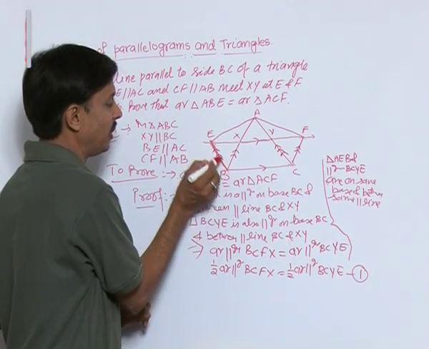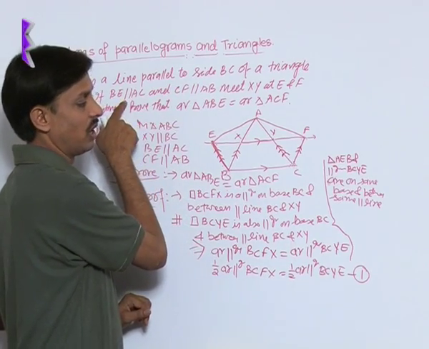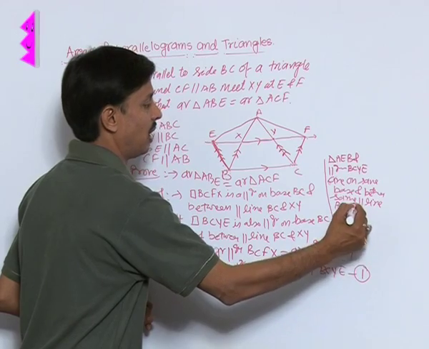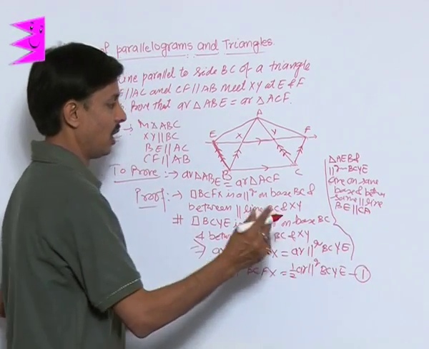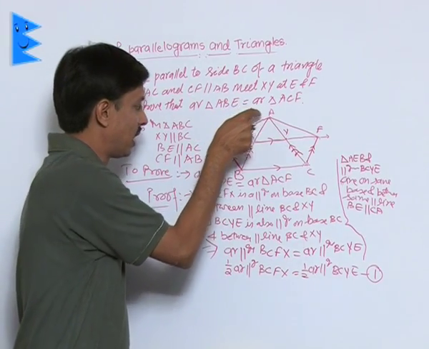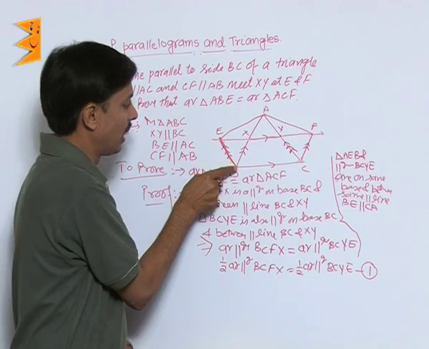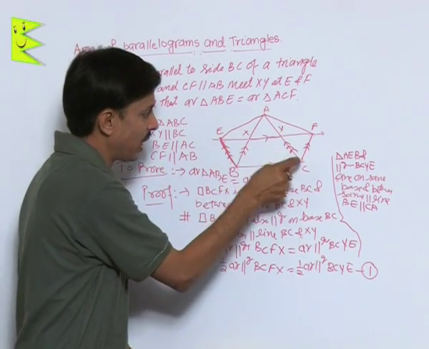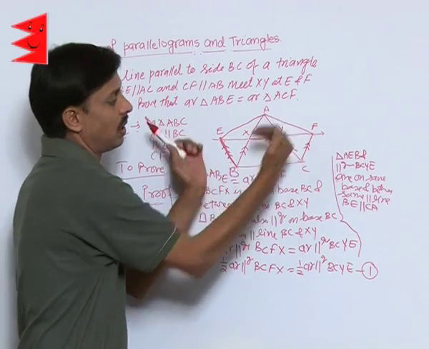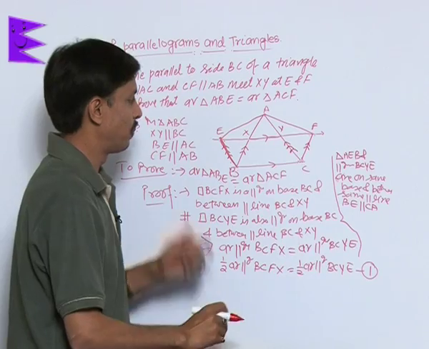This line BE is parallel to CA. BE is parallel to AC, given. So one important conclusion is coming: triangle ABE and parallelogram BEYC have the same base BE and are between the same parallel lines. So the area of the triangle will be half of the area of this parallelogram.